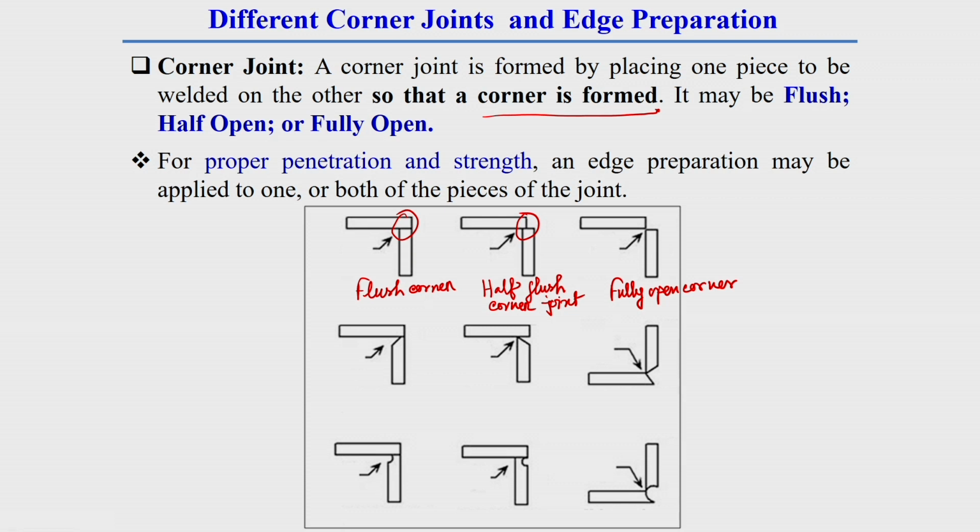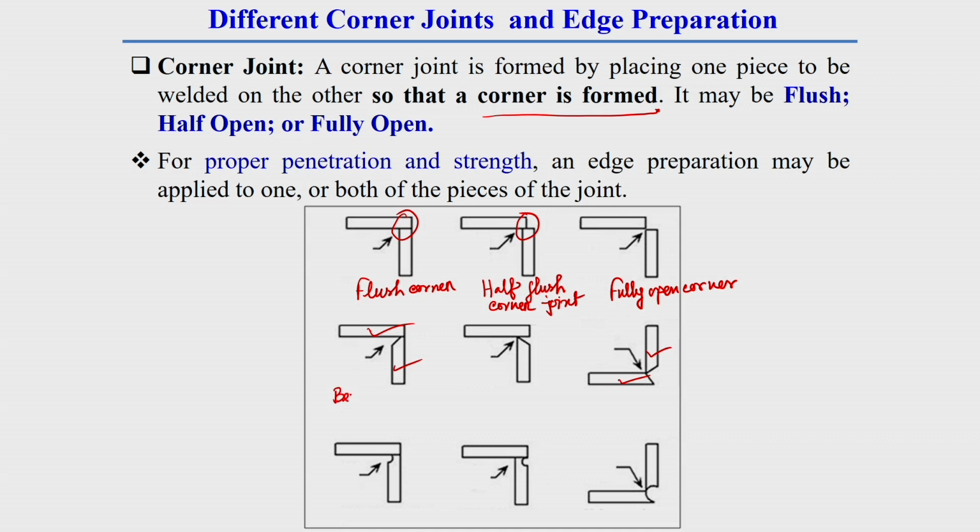Now, depending upon the edge preparation, we can make it on either one piece of the plate or both pieces of the plate. In this category, the name is bevel corner inside.